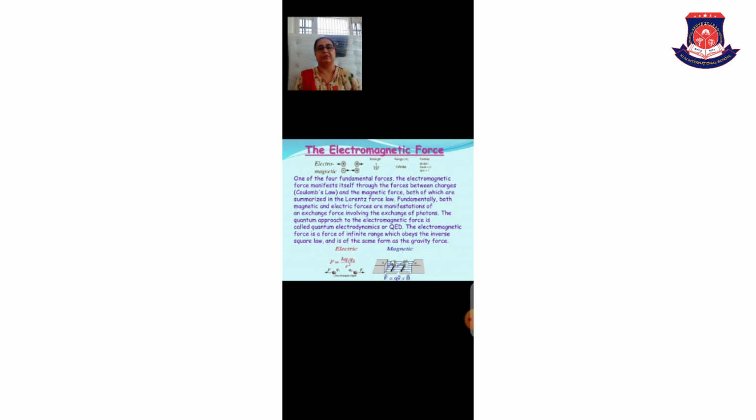The value of k is 1 over 4 pi epsilon naught, but in the plus one science class we study only k. In further classes we will discuss the value 1 over 4 pi epsilon naught. So in the basic concept, F is equal to k q1 q2 over r square.